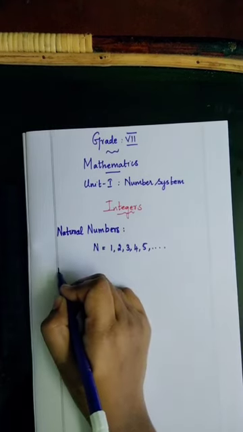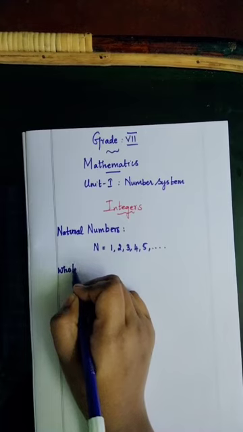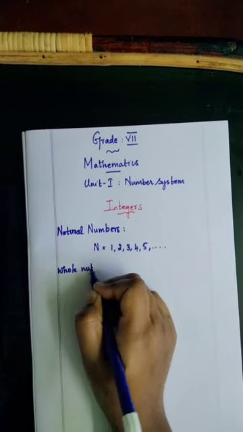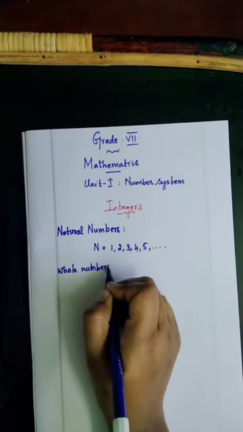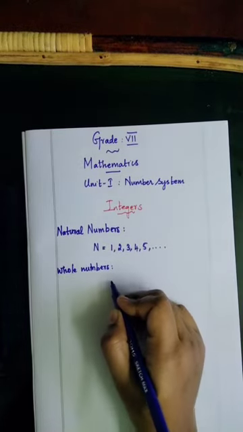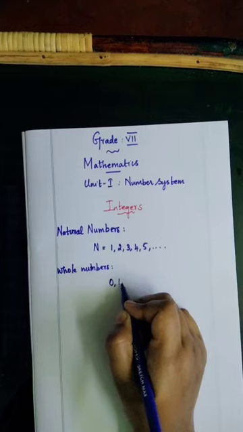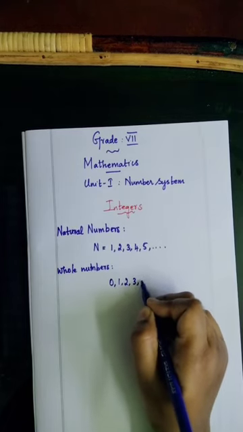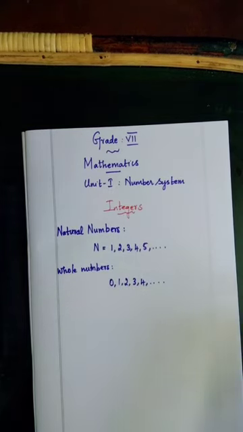Next, whole numbers. What are whole numbers? They start from 0: 0, 1, 2, 3, 4, etc. It will keep going on.